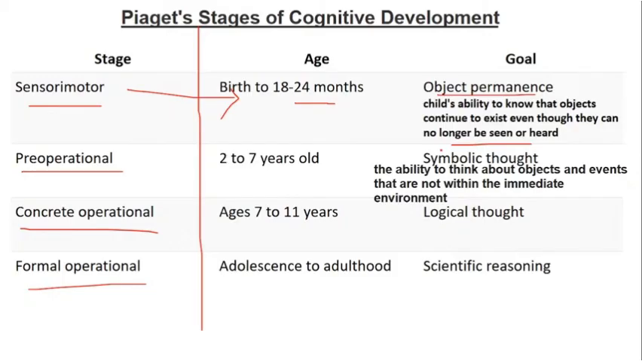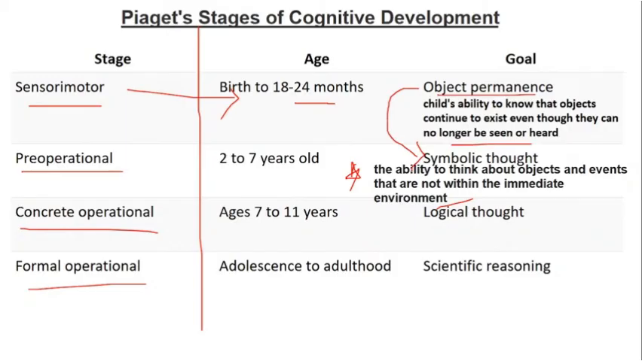When you go to the pre-operational stage, from the age group of 2 to 7 years, there is symbolic thought. Now what is symbolic thought? That is the ability to think about objects and events that are not within the immediate environment. So object permanence gives them symbolic thought. It can be signals, symbols, or languages.